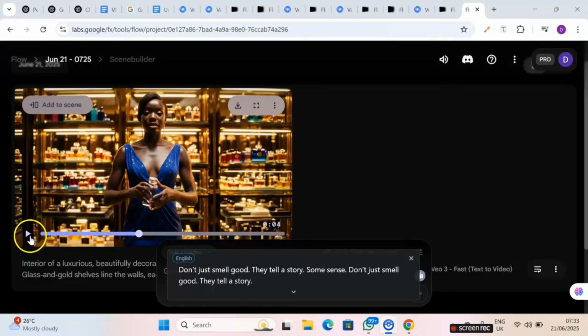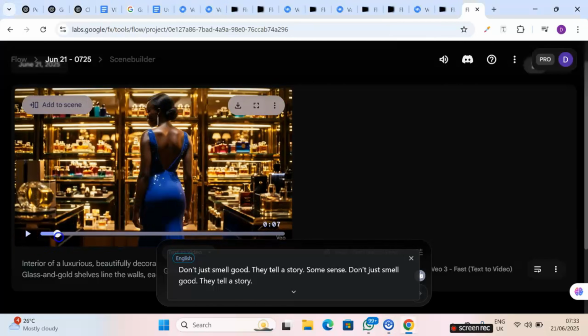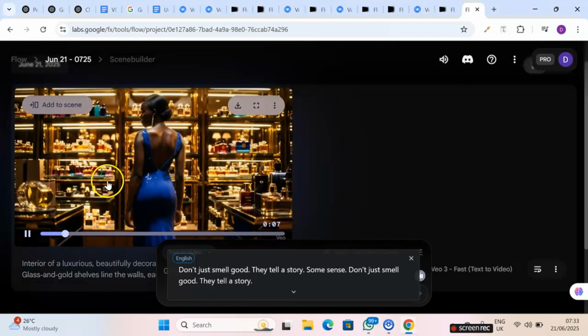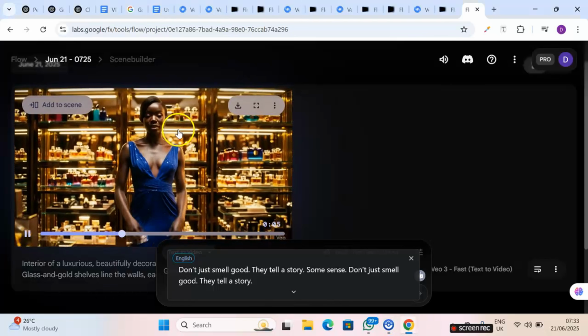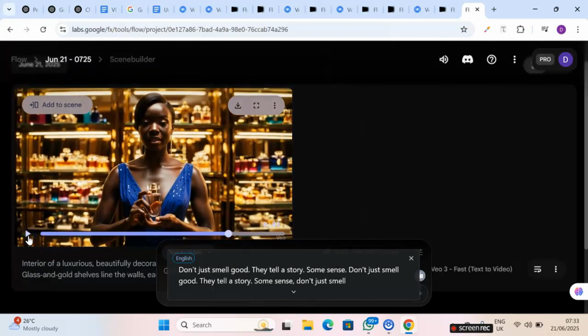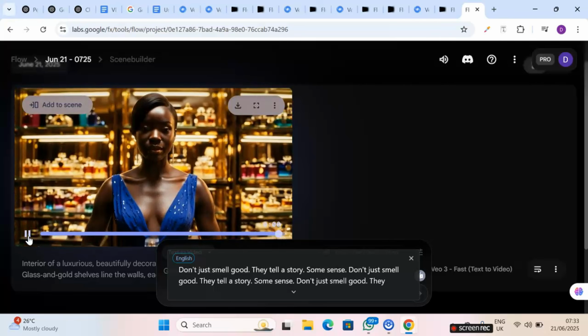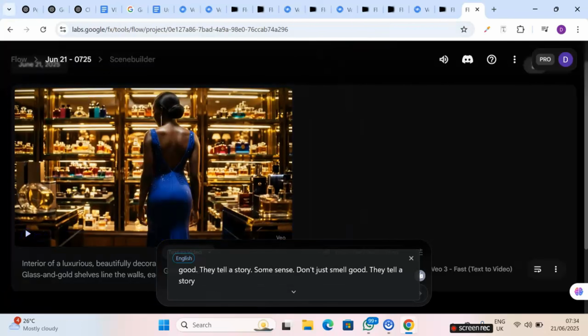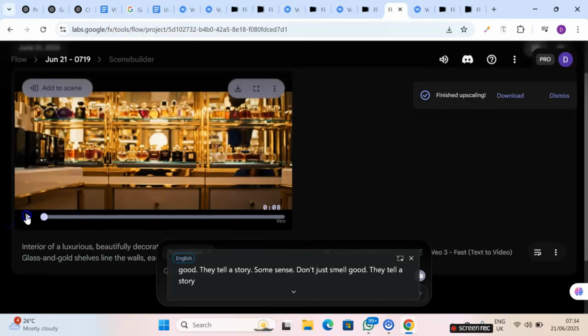This is what the second scene gave us. Let's just take a look at how it looks. Can you see? "Some scents don't just smell good, they tell a story." Now this is the second scene, right? Now let's go back to where we have the first scene. Now take a look at the first scene.